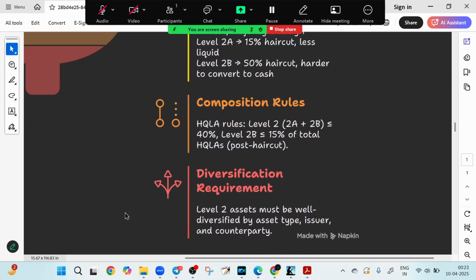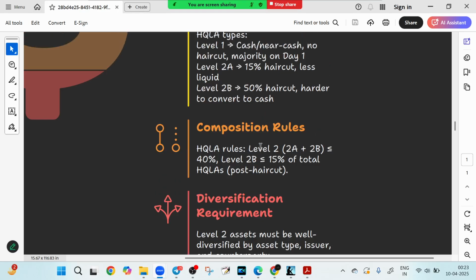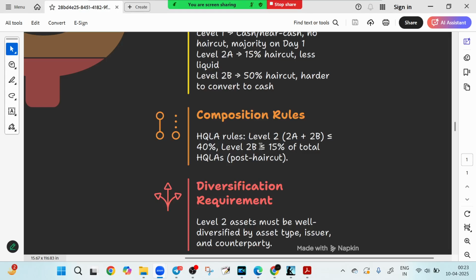Remember, level 2 assets, which is 2A plus 2B, should not exceed 40% of the HQLA. And out of that, level 2B is capped at 15% of the total HQLA to avoid over-dependence on less liquid instruments. Suppose HQLA is 100 crore; 15% is 15 crore. So level 2B should be less than or equal to 15 crore. This is the maximum cap.